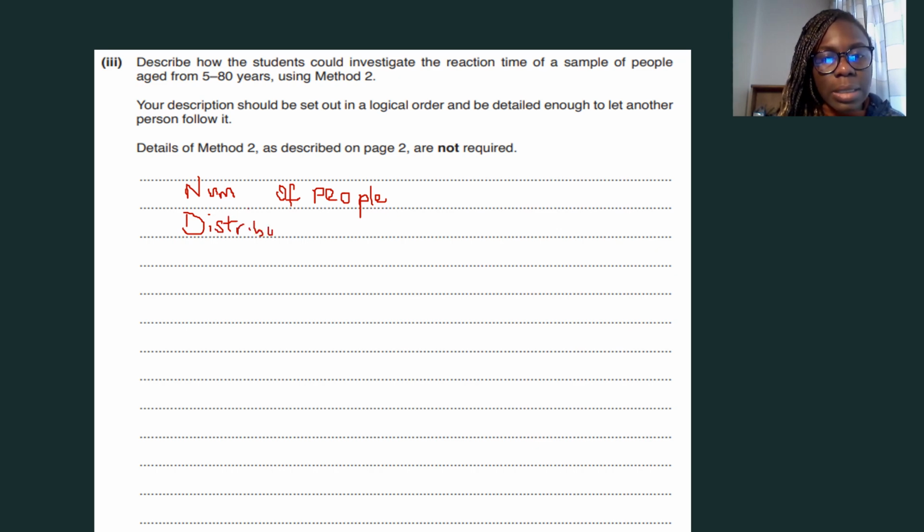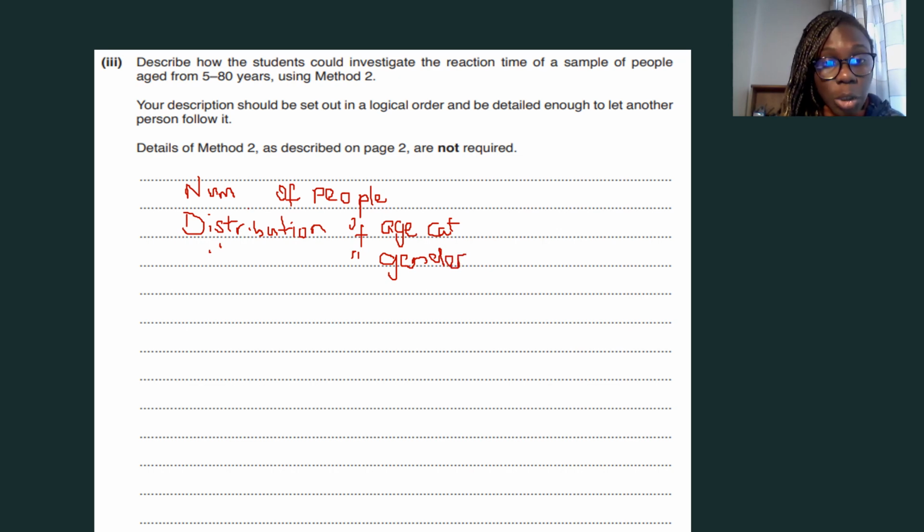Okay. And this is a 6-mark question, so you only have to write 6 things. All right. Distribution of age categories. I'm not going to write categories, I'm just going to write it as cat. You also want distribution of gender.